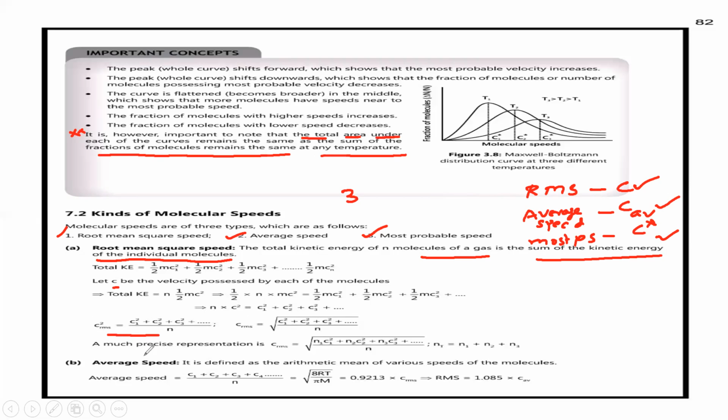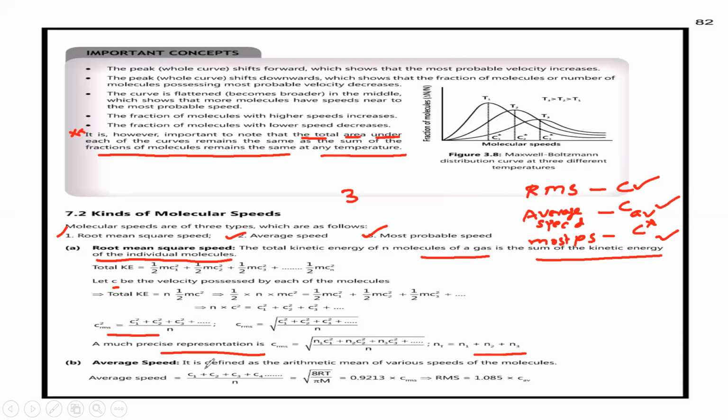A more precise representation is c rms is equal to root of n1 c1 square plus n2 c2 square, where n is the number of moles. Since n is equal to n1 plus n2 plus n3, we can say c rms is equal to root of n1 c1 square plus n2 c2 square plus n3 c3 square and so on, divided by n.